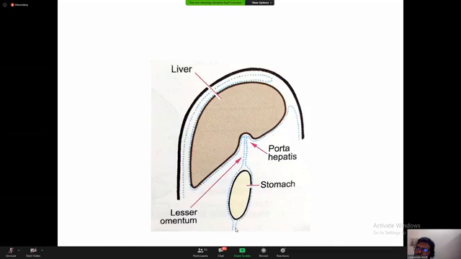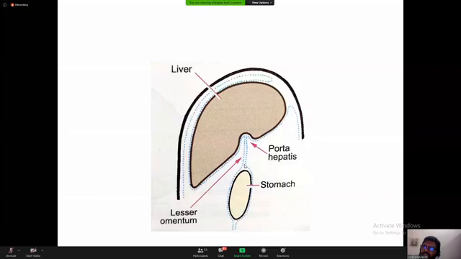Have you studied the GI tract? Stomach, you've started, so you know it. Lesser omentum, greater omentum, lesser curvature, greater curvature, you know it, right? So then you can understand this is the lesser omentum.